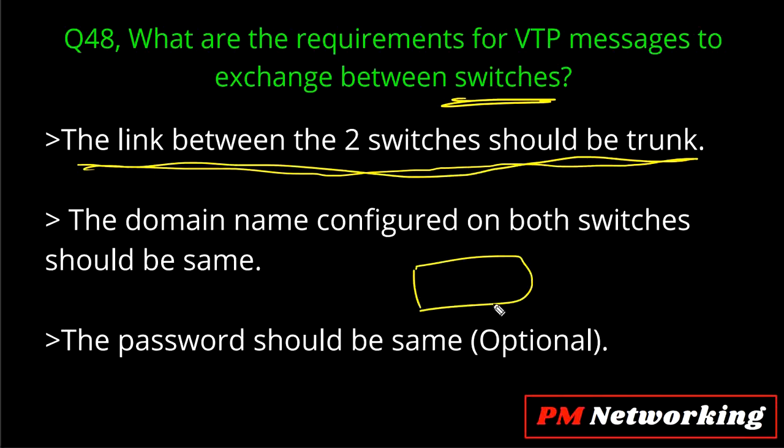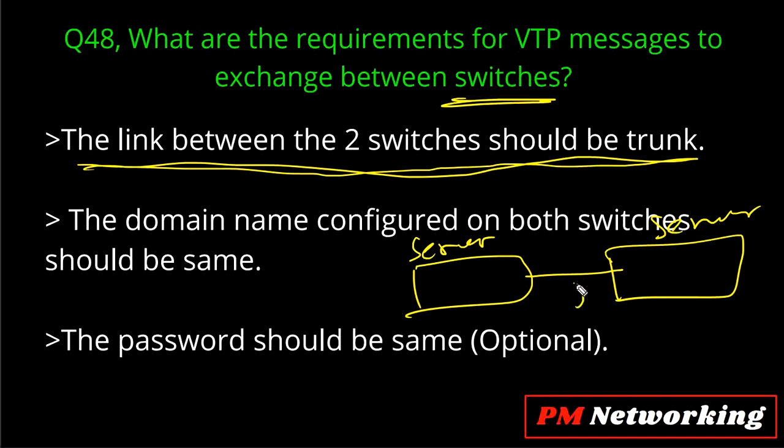So suppose we have two switches, and here is running VTP server mode, and again here server mode. This link must be configured as a trunk link. That is the first requirement. The second requirement is that the domain name configured on both switches should be the same.